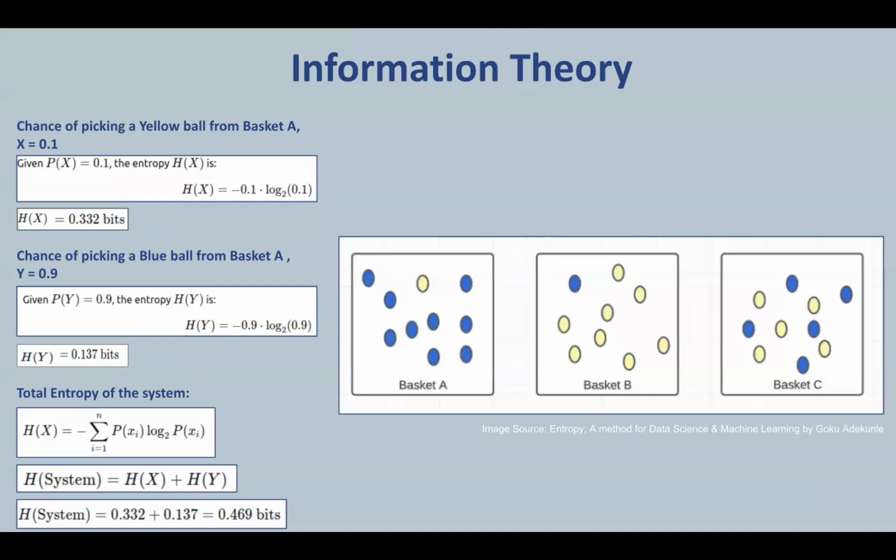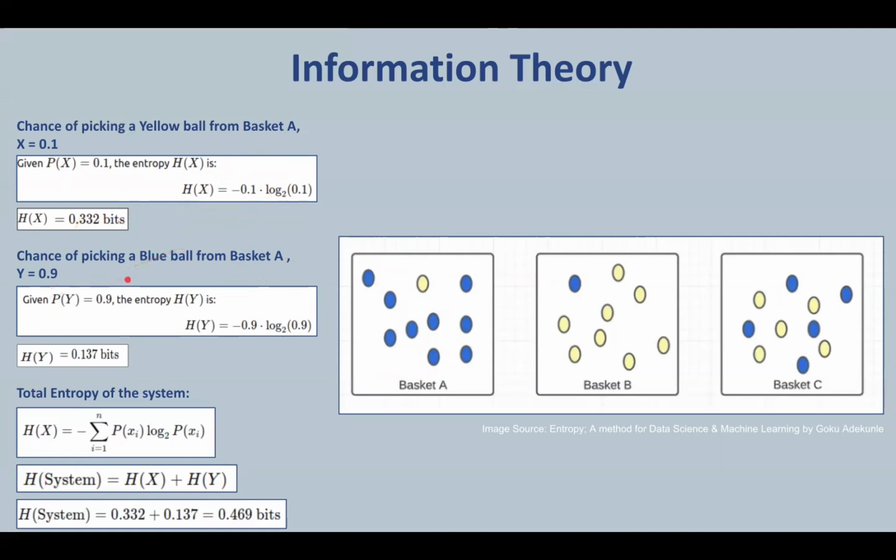Let us start by understanding the concept of entropy. Entropy is a unit of information. What do I mean by that? Let's consider this example. As shown in this figure, consider that there are 3 baskets, basket A, B, and C, and each of them has some blue balls and some yellow balls. The chance or probability of picking a yellow ball from basket A is given by x equal to 0.1. So the entropy H of x is given by this formula, and this is the value we get when we solve this equation.